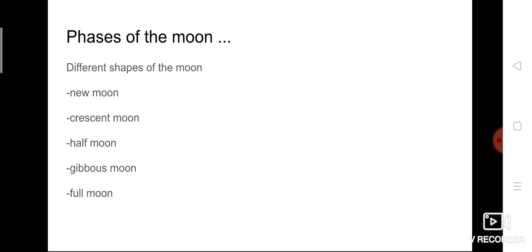So the last point what I told is it changes its shape. Actually the moon doesn't change its shape, it appears to change its shape. From the earth, if we see, it looks like it is changing its shape. Actually it is not changing the shape. So what are the different shapes of the moon?